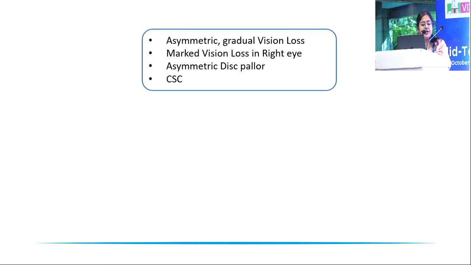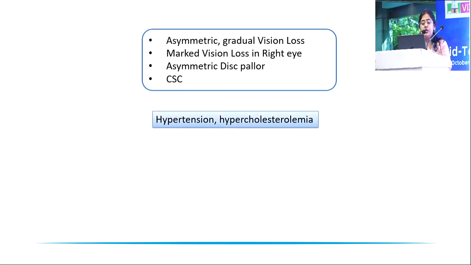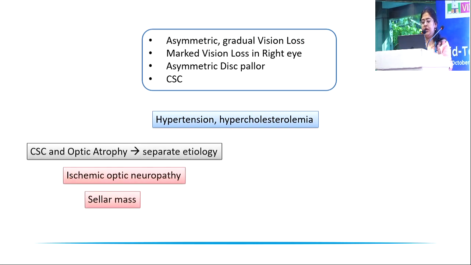So, reiterating all the points, there was an asymmetric gradual vision loss, with marked vision loss in the right eye. There was an asymmetric pallor and a chronic central serous chorioretinopathy. Also, we should not forget that the patient had hypertension and hypercholesterolemia. So these two things can be coexisting separately, and they could have a separate etiology.